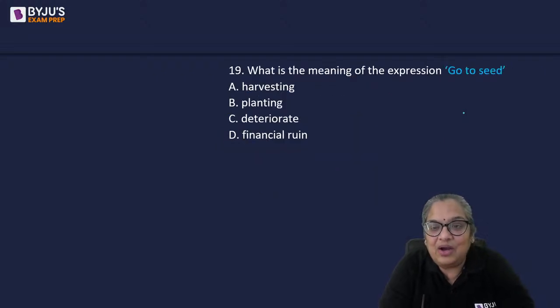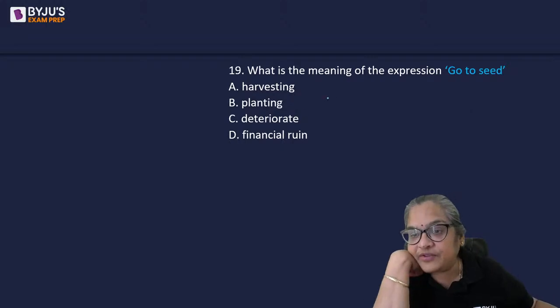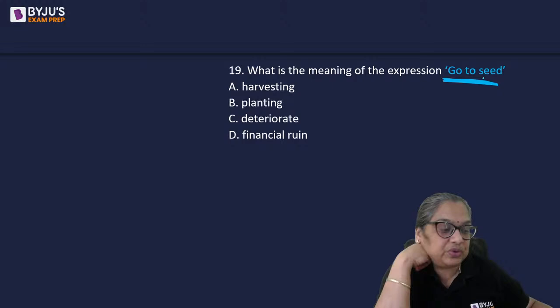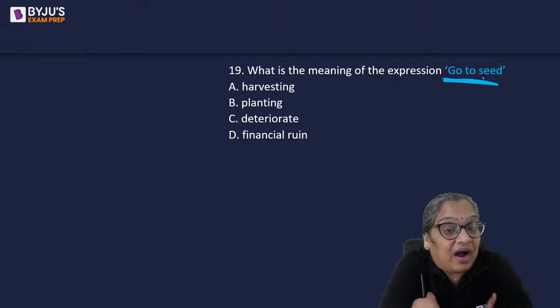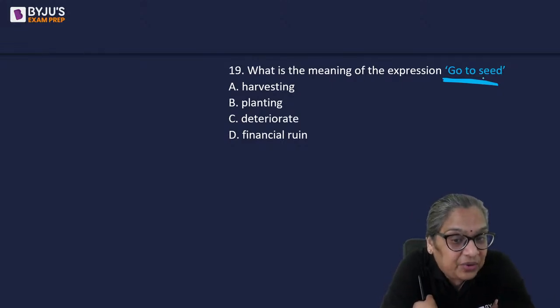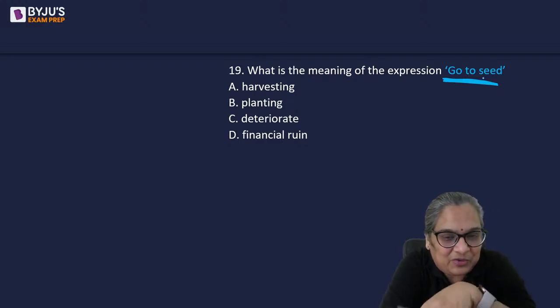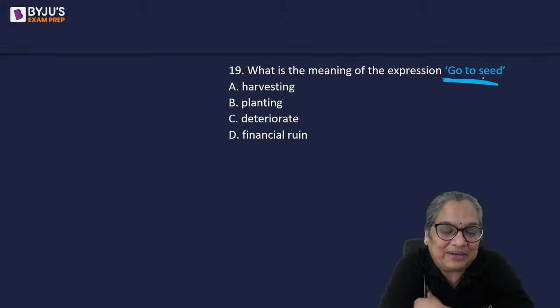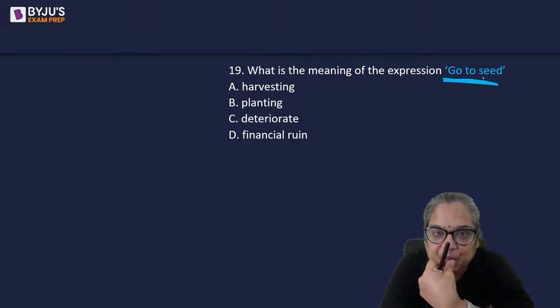All right. What is the meaning of the expression go to seed? When you say something has gone to seed, what does it mean? Harvesting, planting, deteriorate, financial ruin. I've taken it from a past year question paper.